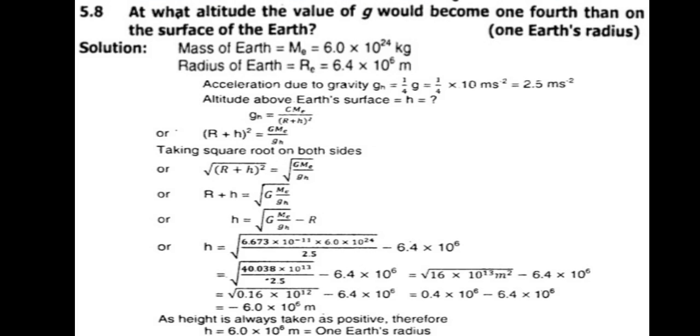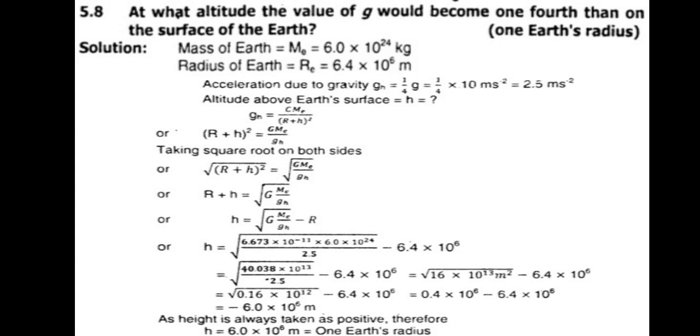Now we will move on towards our next question, that is, at what altitude the value of g would become 1/4 of that on the surface of the earth. The mass of the earth is equivalent to 6.0 × 10^24 kg, and the radius of earth is R_e, which is equivalent to 6.4 × 10^6 meter. The acceleration due to gravity g_h is equivalent to 1 by 4, 10 by 4, which is equivalent to 2.5 meter per second square.